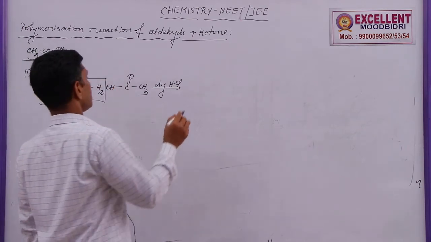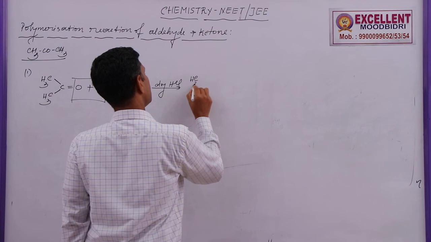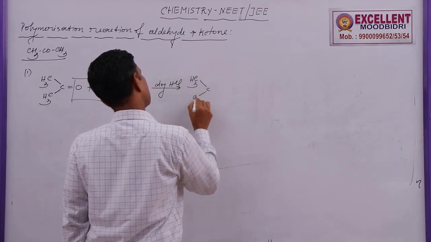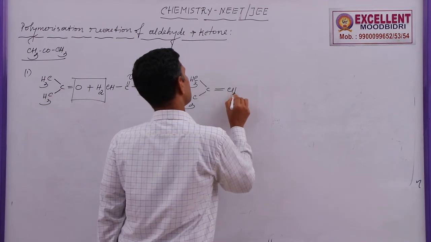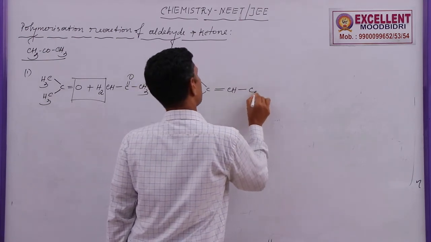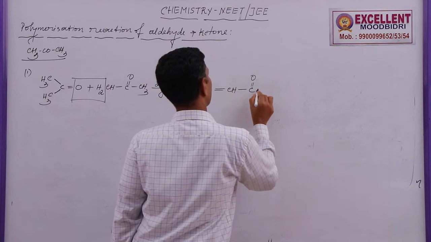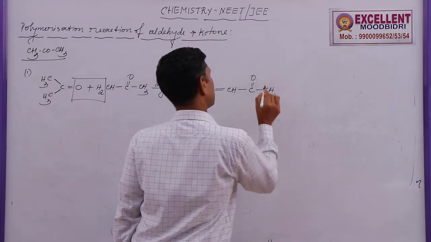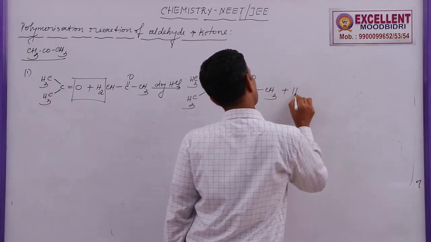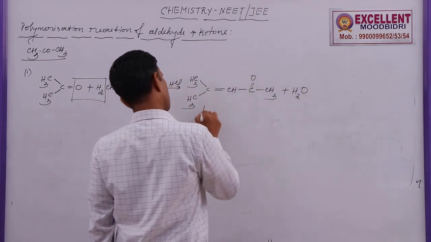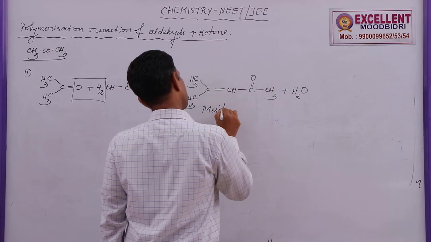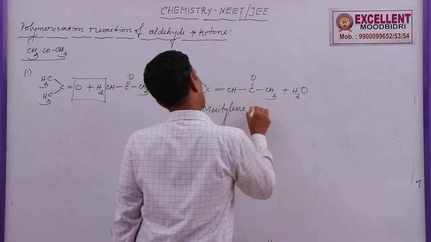The product formed is CH3 C CH3 double bond CH single bond C double bond O CH3 plus H2O. This is called mesitylene oxide.